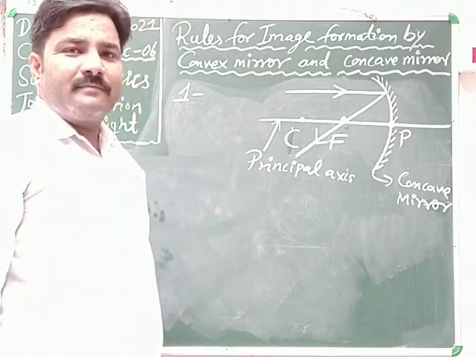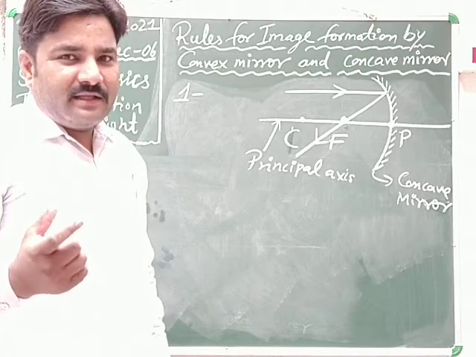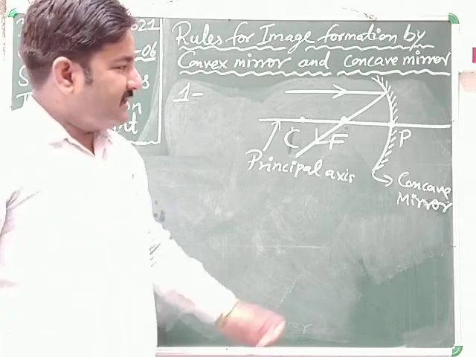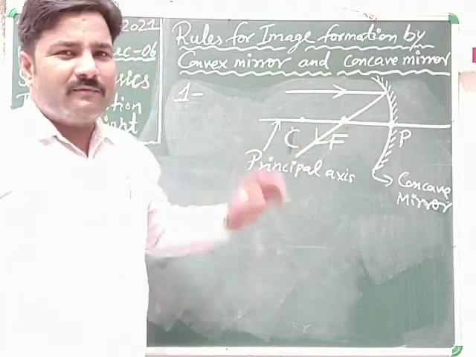The first rule clear? Just like the first rule in convex mirror, but in that case the ray appears to be coming from focus, and here in actual practice the ray passes through focus.